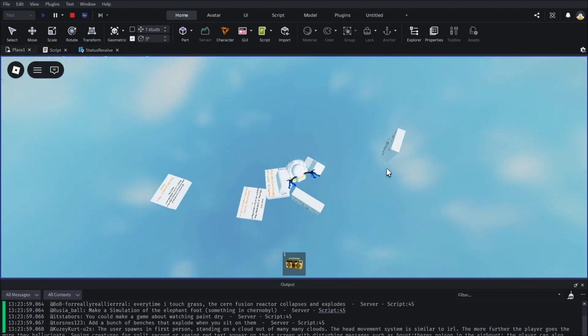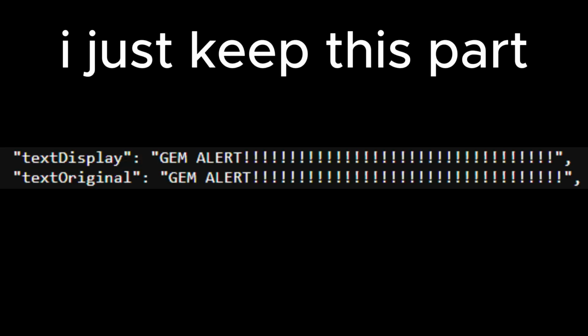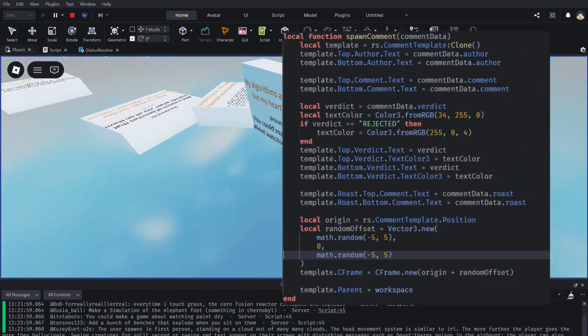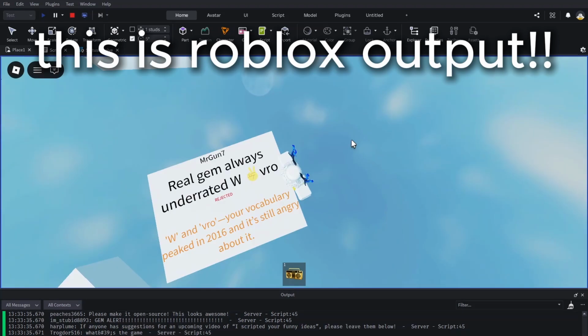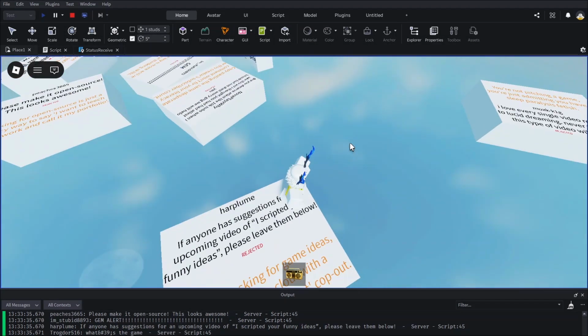Now if you're wondering how I actually do this, every time there's a new JSON object, I just turn that into a comment, and then I just spawn a comment based on all the parameters within this JSON object. And look at that, look at them go. The AI saying your guys' idea sucks. Wait, is that my... Why am I also getting picked?